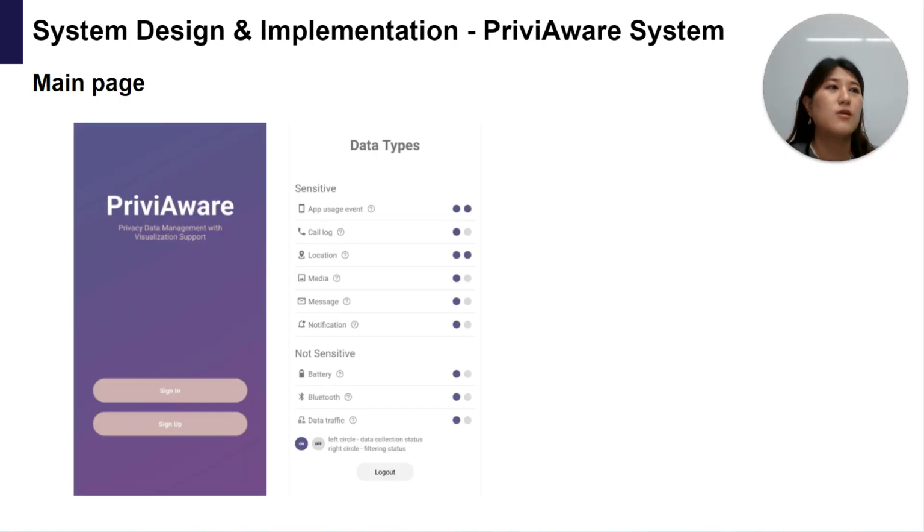With these design considerations, we went through three iterative design processes and thus present PriviAware. The left side is the main page of PriviAware. You log in through the app and you'll see the types of data that are being collected.